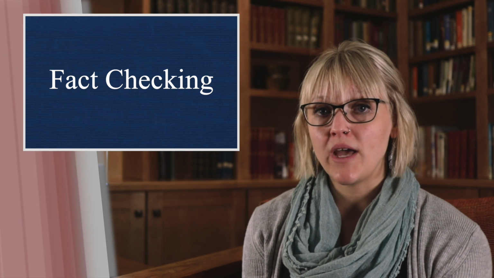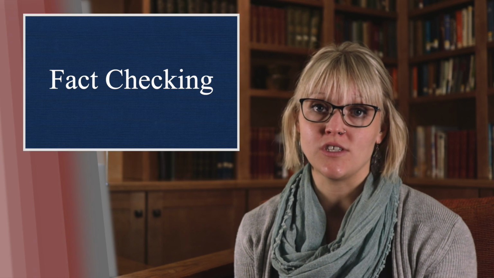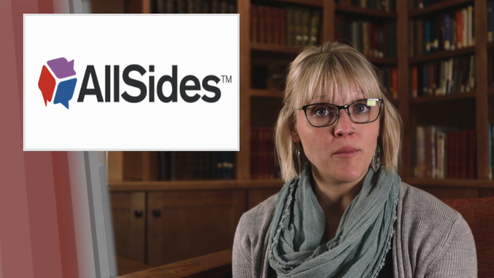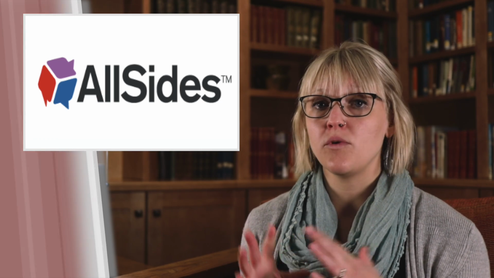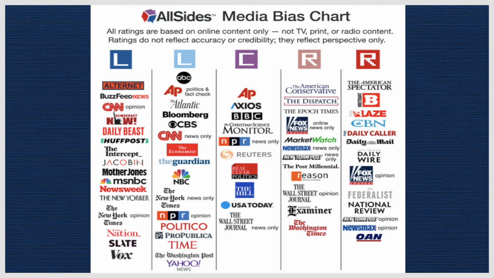Now, if you're like me, you may be wondering what sites you can trust to help you fact-check. Thankfully, PEN America provided some great resources and tips. Allsides.com is one of my new favorites. You can view current news stories across the political spectrum. Allsides gives many online news sources a media bias rating, so you can know on average whether that source leans far left, right, far right, or actually lands in the center most of the time.